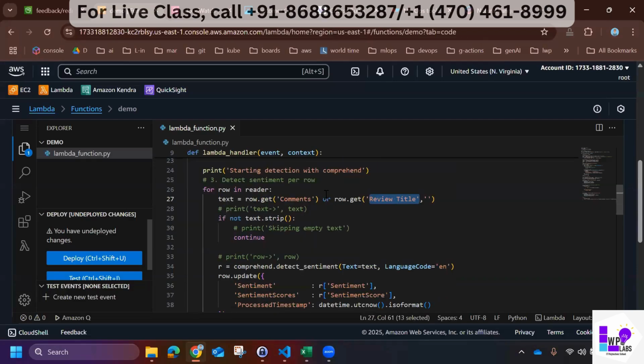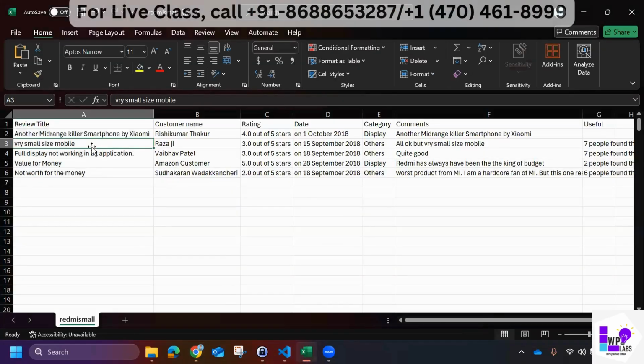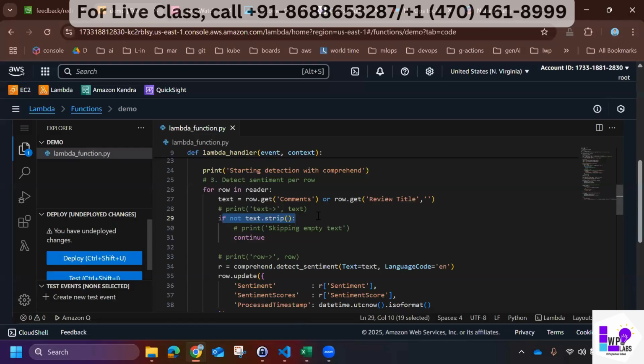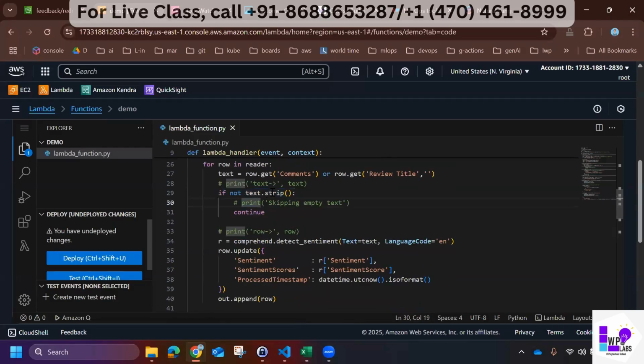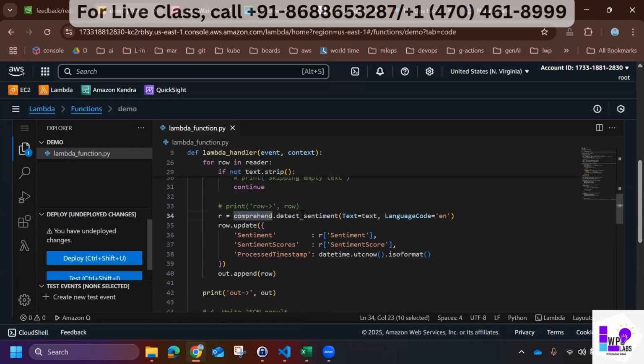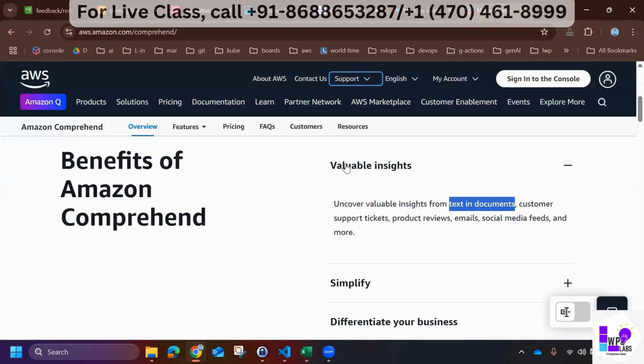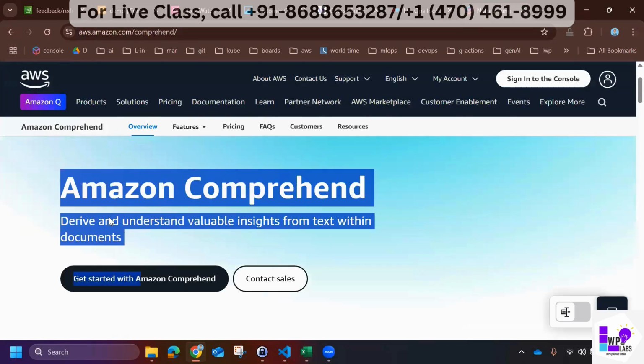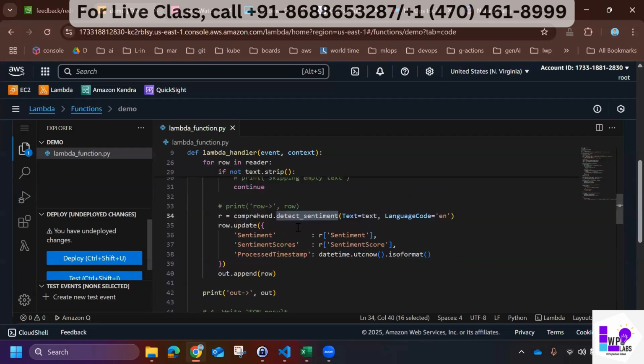Right now we have comments, so it will collect these comments, and we skip if there is an empty text. We might have an empty text here, so if there is an empty text, you just have to skip it, and keep collecting the data in this variable. Once you collect it in this variable, we are using Comprehend, which is a text based natural language processing service from Amazon.